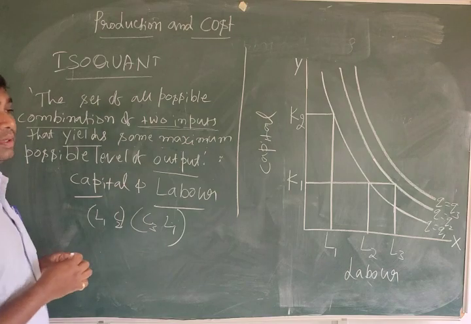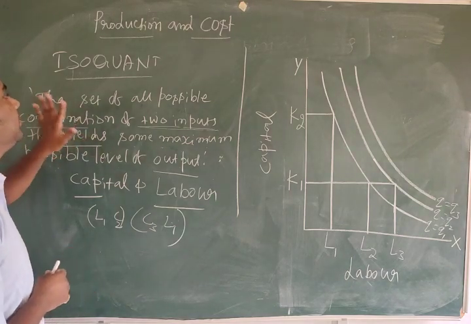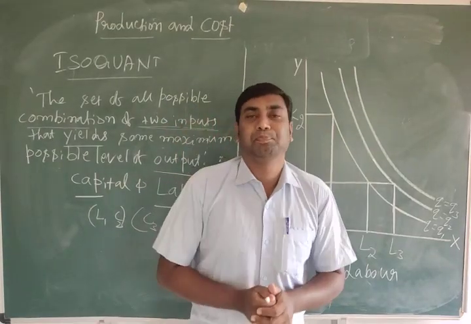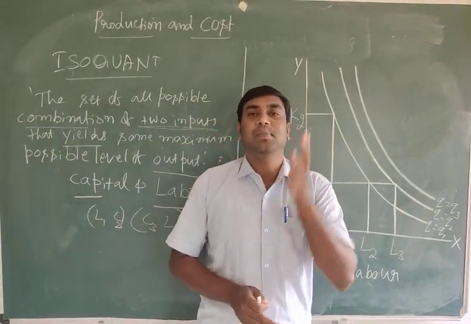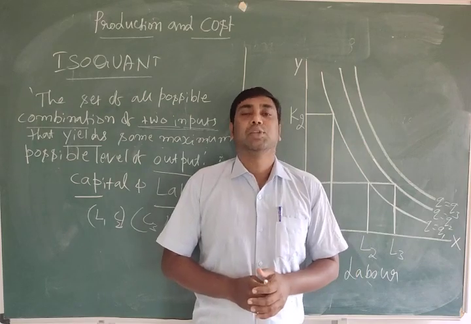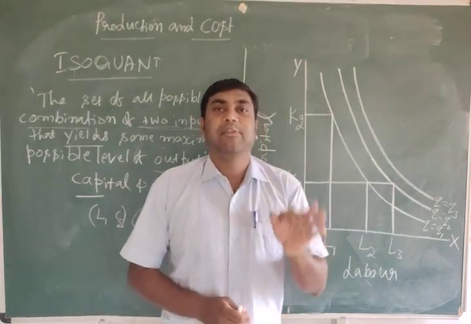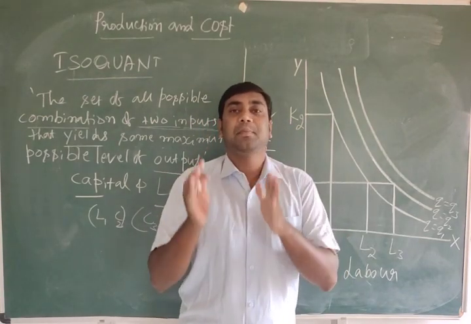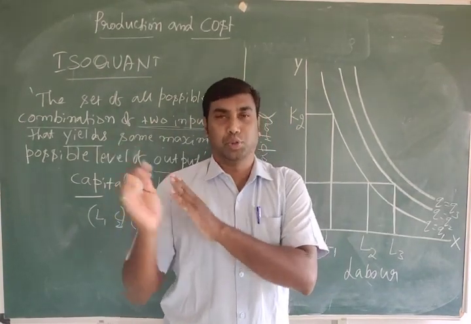This is the meaning of isoquant. Iso means same, quant means quantity. Isoquant is the set of all possible combinations of two inputs that yield the same maximum possible level of output.